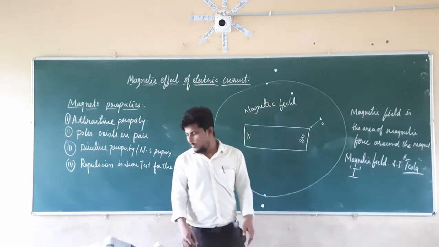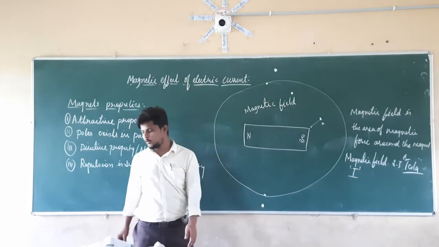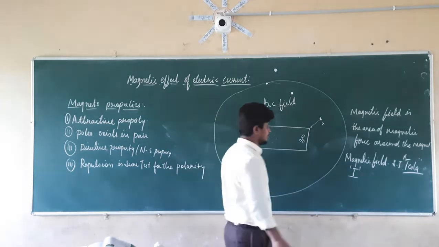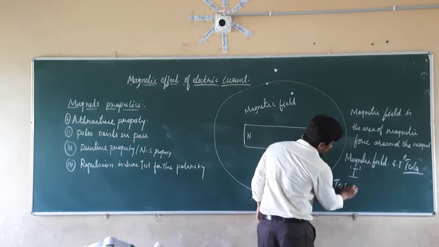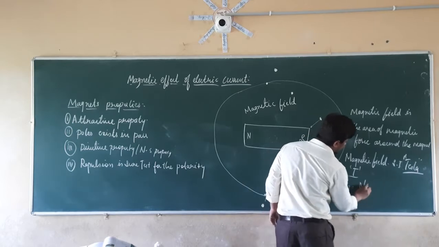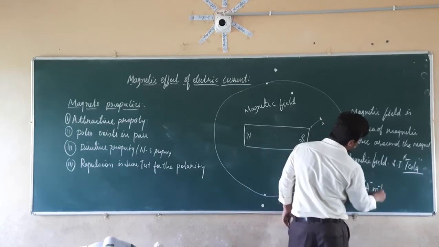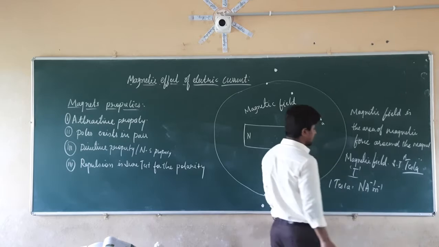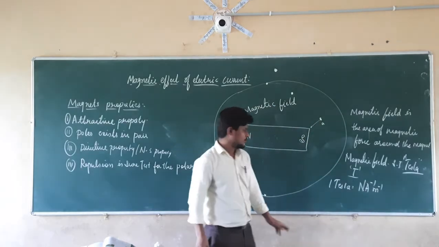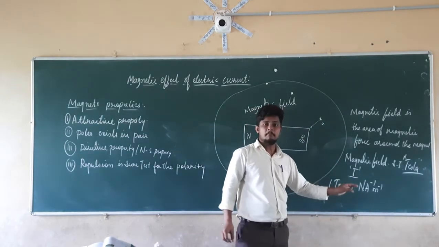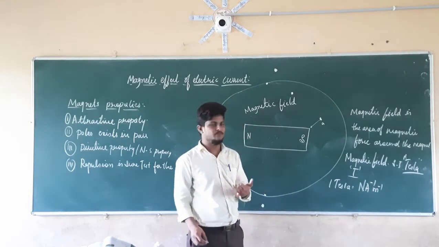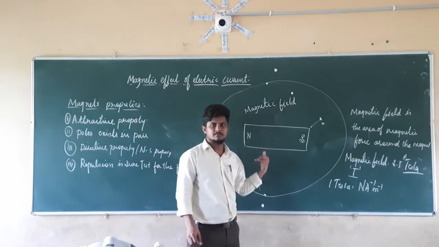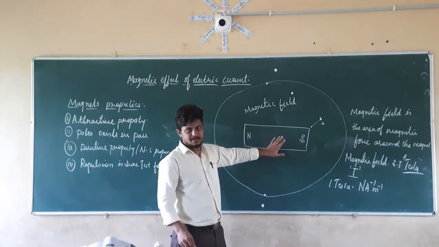Right. So 1 Tesla is equal to 1 Newton per ampere per meter. So 1 Tesla is nothing but the magnetic field, the magnetic force around this conductor.